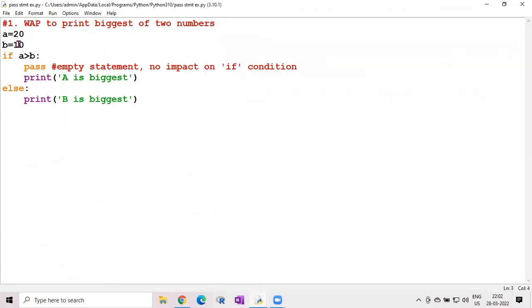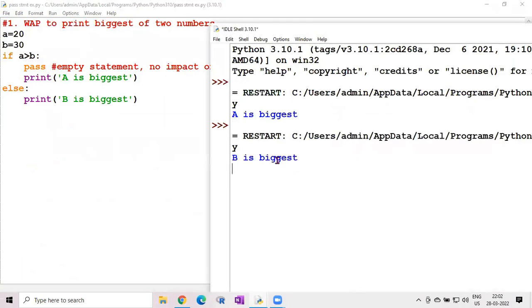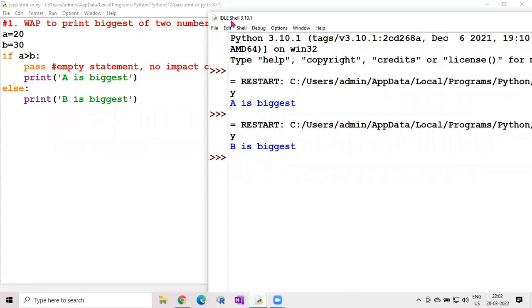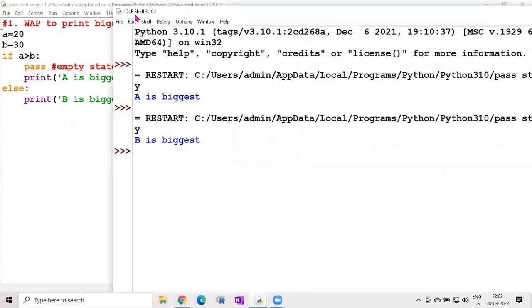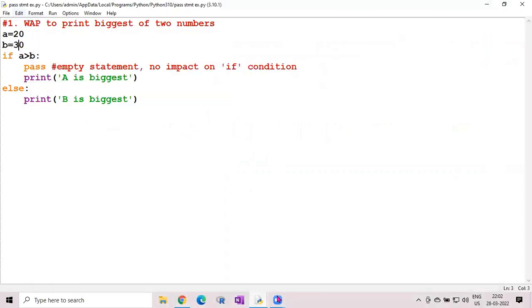Suppose you change the value, and B is given a higher value. Now the actual answer, B is the biggest, needs to be displayed. Now let us save and run. Now you can see here B is biggest. Why? Because A equal to 20, B equal to 30, so 20 greater than 30 is false. So it comes to the else part, then it prints B is the biggest. So what is the impact of pass? Nothing, no use actually. Only for syntactical purposes do we use the pass statement here.